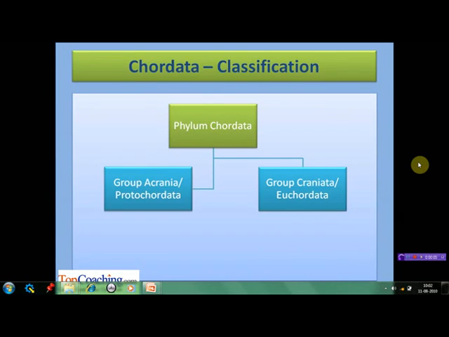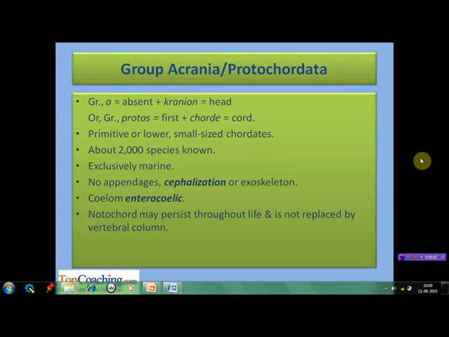Phylum Chordata has been divided into two groups. The first group is Acrania or Protochordata, and the second group is Craniata or Euchordata. Group Acrania has derived its name from the combination of two Greek words. A means absent and cranion means head, that is, those animals which do not have a head. The group is also known as Protochordata because protos means first and chorde means cord in Greek, that is, those animals which have the first or the most primitive cord, that is the notochord.